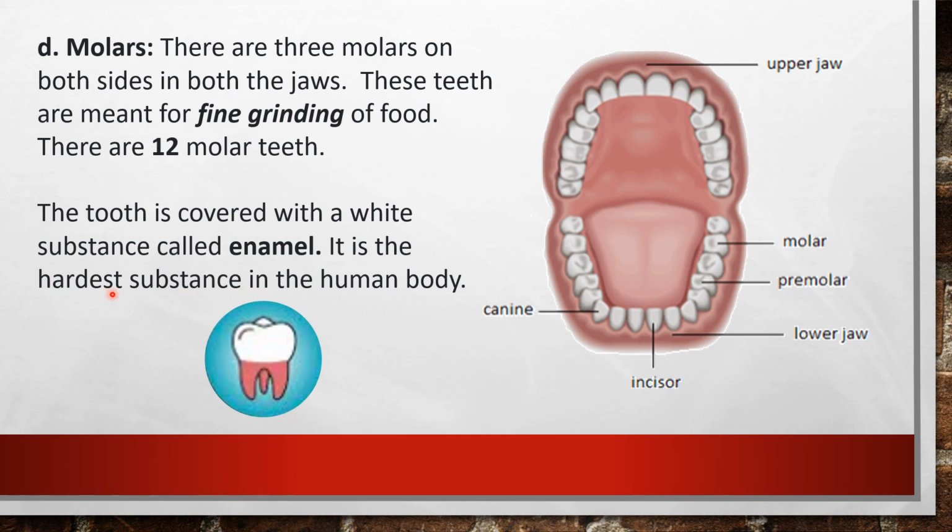So I'm reading once again about molars. There are 3 molars on both sides in both jaws. These teeth are meant for fine grinding of food. There are 12 molar teeth. Okay, and the tooth is covered with a white substance called enamel. It is the hardest substance in the human body. So we studied 4 types of tooth or teeth. Tooth means a singular form, teeth is the plural form. So 4 types: incisors, canines, premolars and molars.